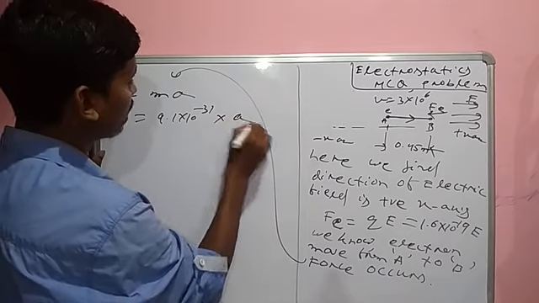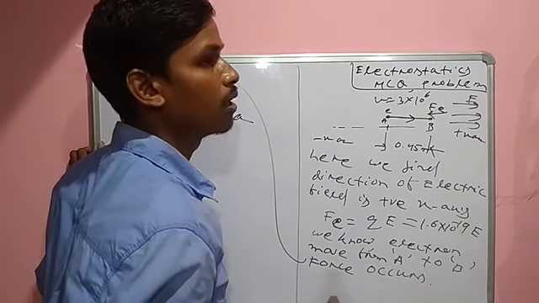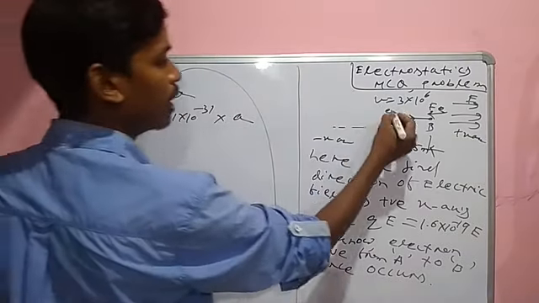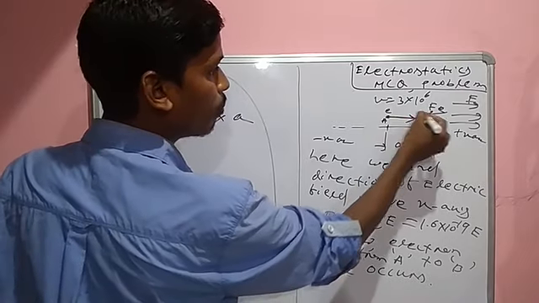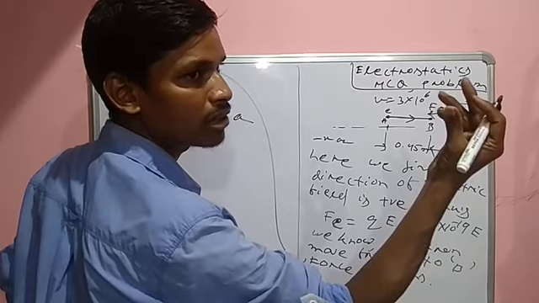But you do not have the value of acceleration, so you have to calculate it. U is known. But whenever the electron stops at B, the final velocity is 0.